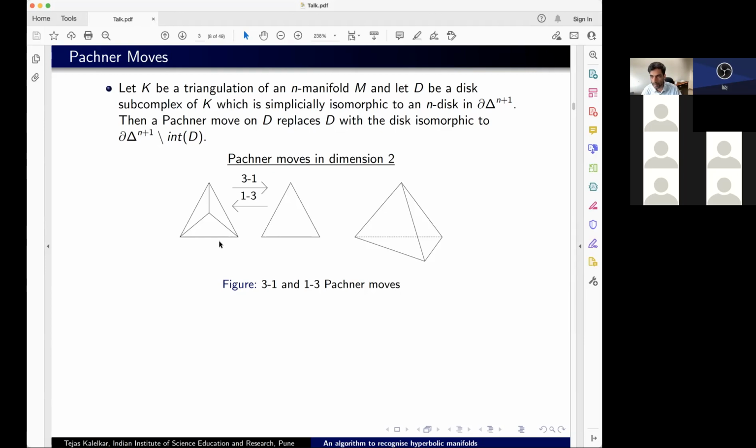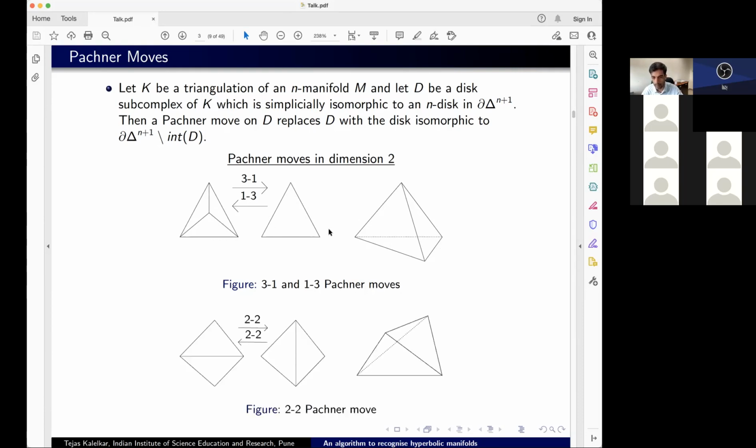I don't know, can you see my cursor? Yeah. Okay, great. So I can just point with that. So if you look at this triangle at the bottom, this has been replaced by the disk on the top, which consists of three triangles. So this is kind of what to keep in the background. And really what's happening on the triangulation of the surface is you've taken one triangle and split it into three triangles. Or you could have the reverse direction where you start with three triangles sharing a vertex and you end up with one triangle. So this is one possible Pachner move.